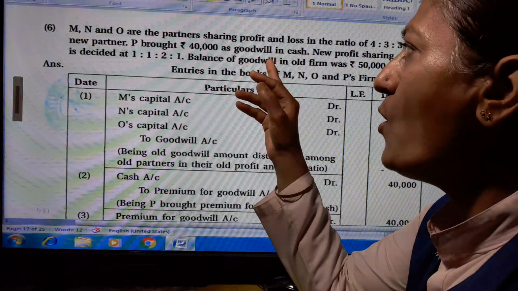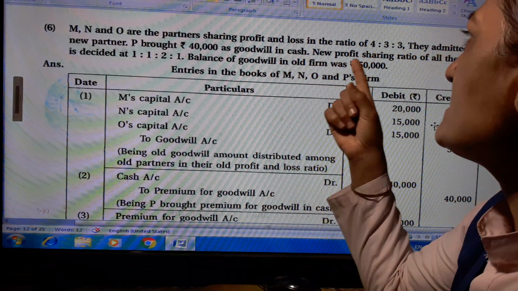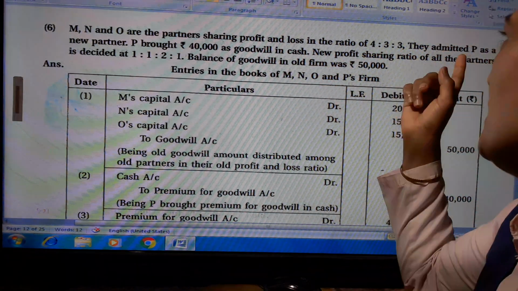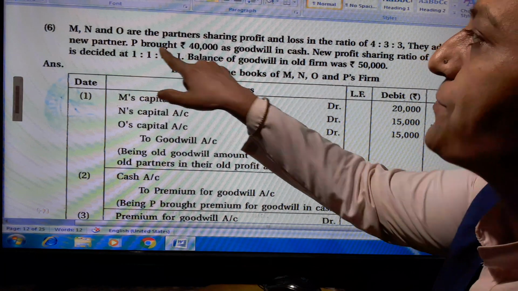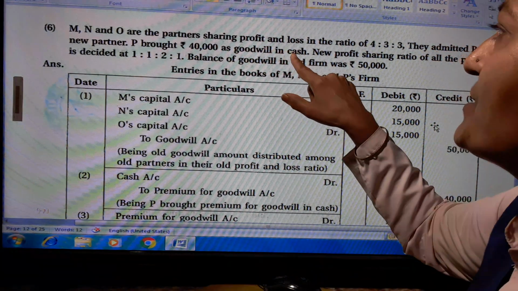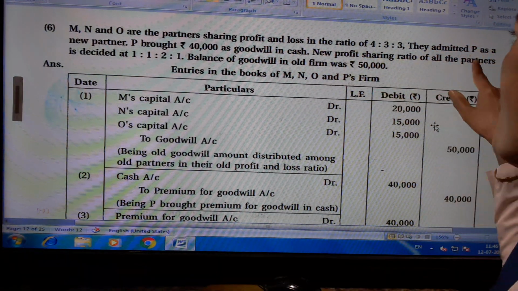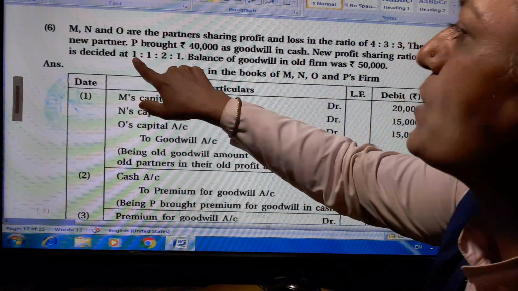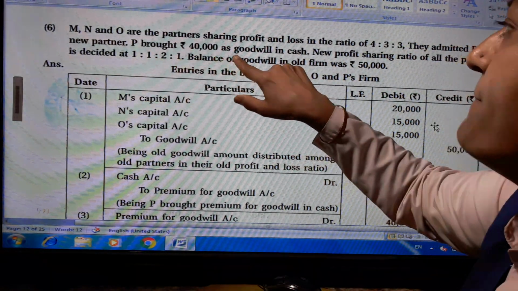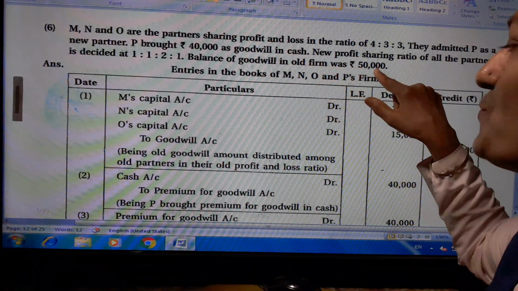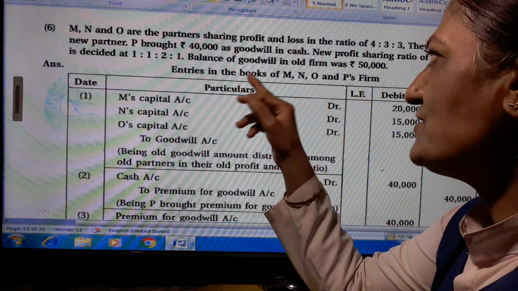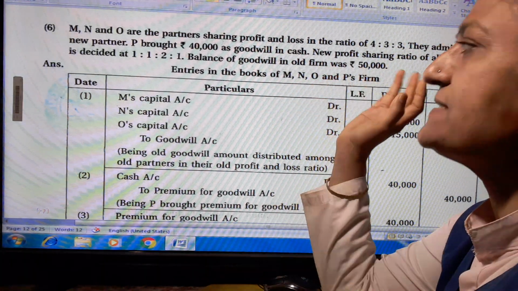Now next, question number 6. M, N and O are partners sharing profit and loss in the ratio 4:3:3. They admitted P as a new partner. P brought 40,000 as goodwill in cash. The new profit sharing ratio of all the partners is decided as 1:1:2:1. The balance of goodwill in the old firm was rupees 50,000. Entries in the books of M, N, O and P's firm.